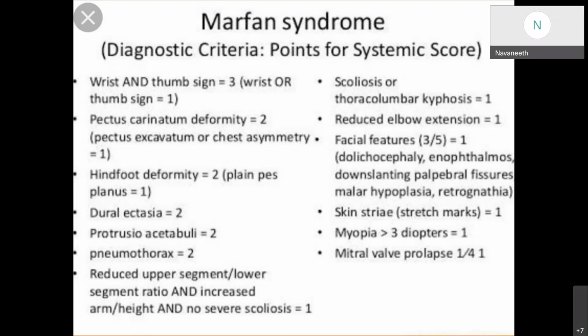Dolichocephaly, enophthalmos, down slanted palpebral fissures, malar hypoplasia, and retrognathia. Skin stretch marks, if present, is given 1 point, and myopia more than 3D is given 1 point. Mitral valve prolapse is also given 1 point.